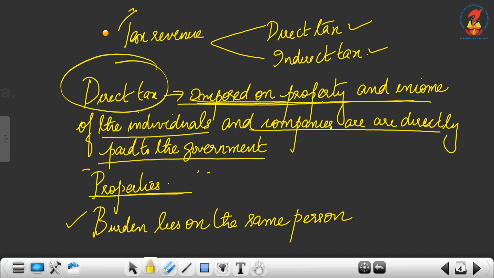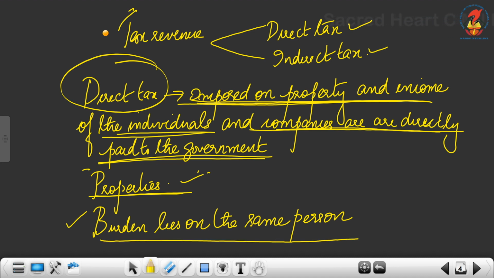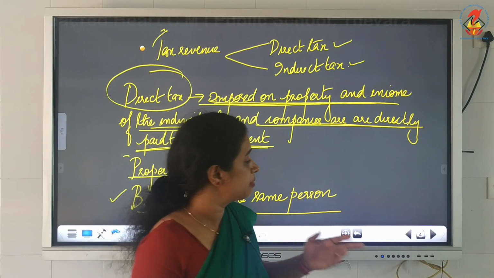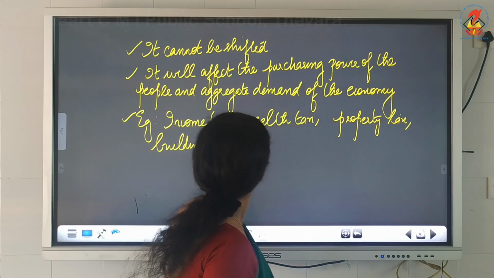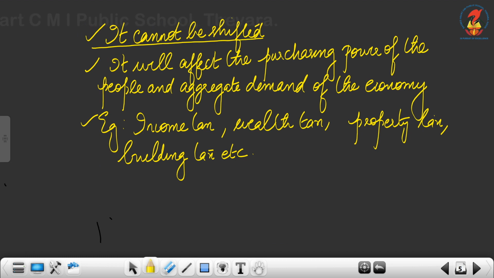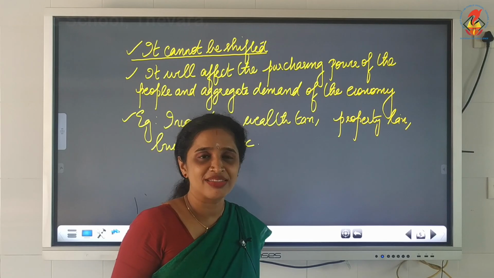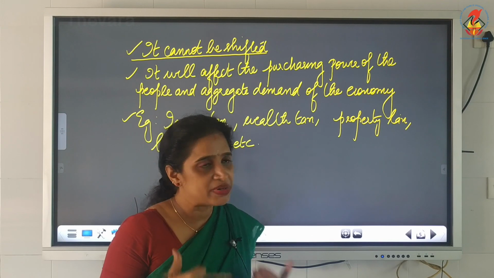Okay, properties of direct tax. So once again, direct tax is imposed on property and income of the individuals and companies, and they are directly paid to the government. The first property is the burden lies on the same person. You cannot shift the burden because you are directly paying to the government. So the burden is on you. Next, it cannot be shifted. You cannot shift the burden to any other person. You are bearing that burden.